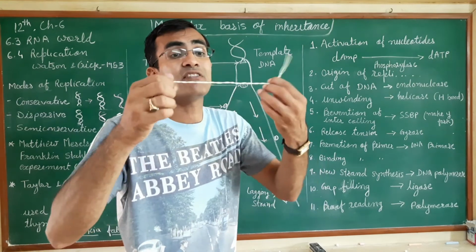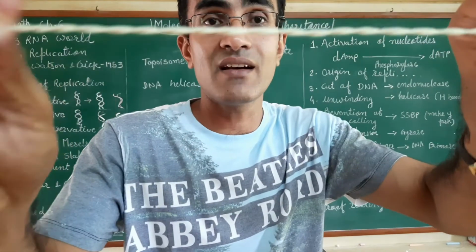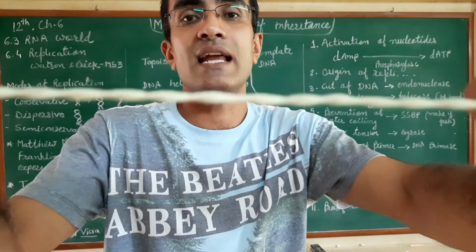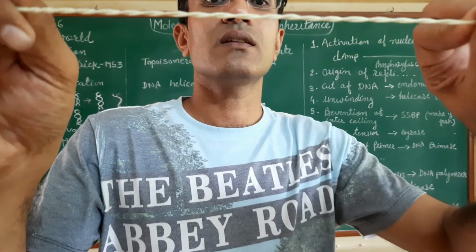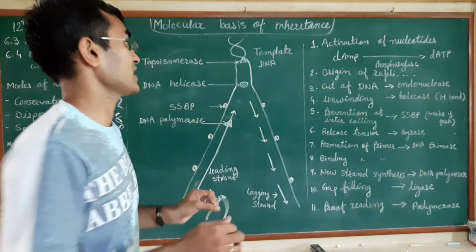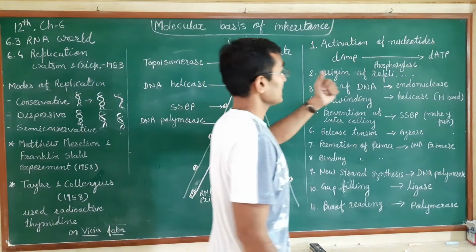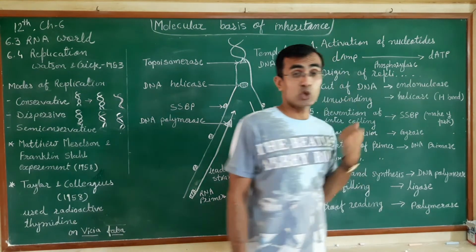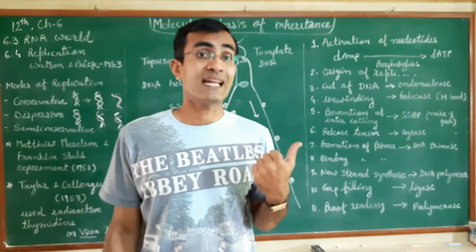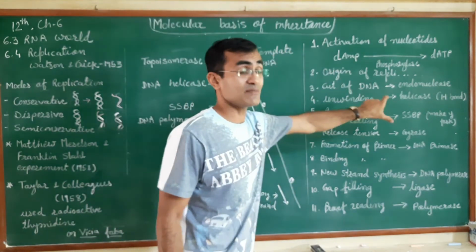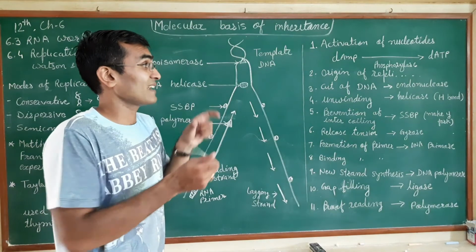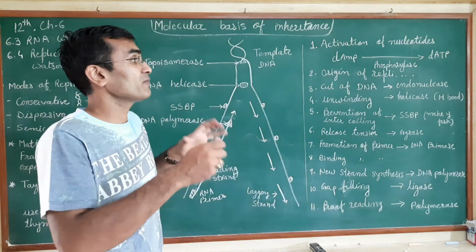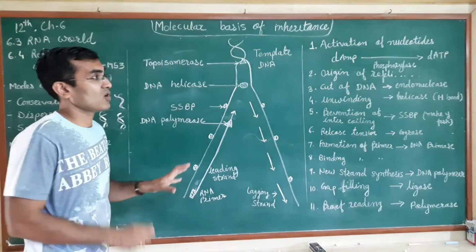Otherwise they will be intact in such a manner that no enzymes can enter to synthesize the new strand. This activity is performed by the DNA nuclease enzyme. They will cut this strand and make it open for new enzymes to act on.